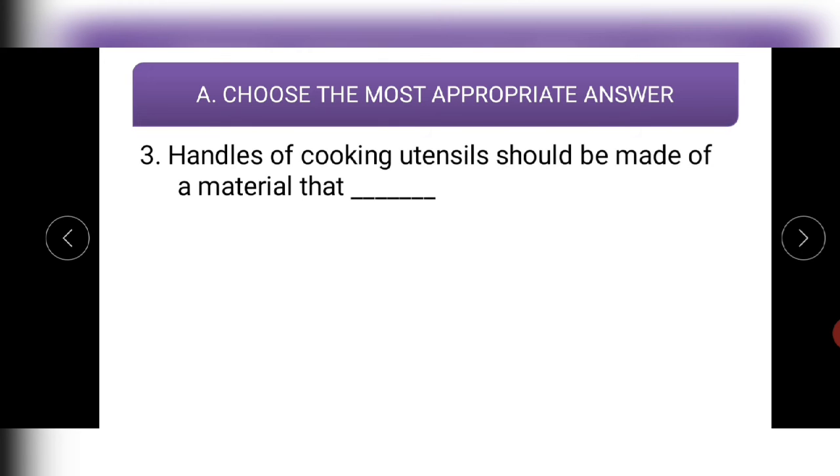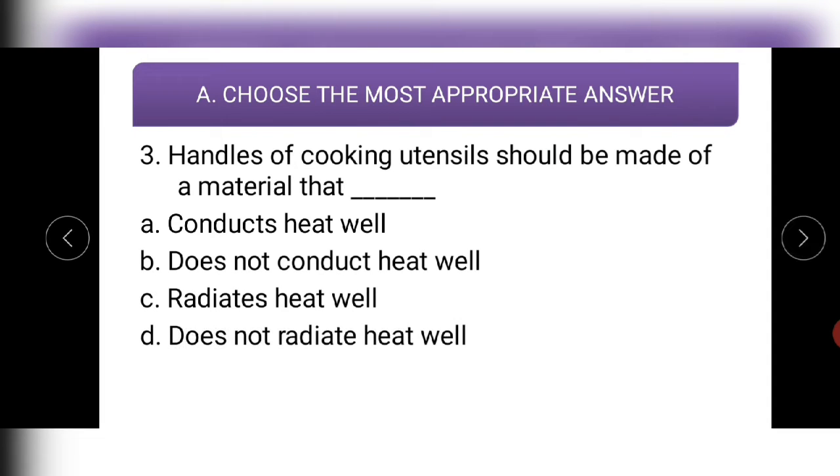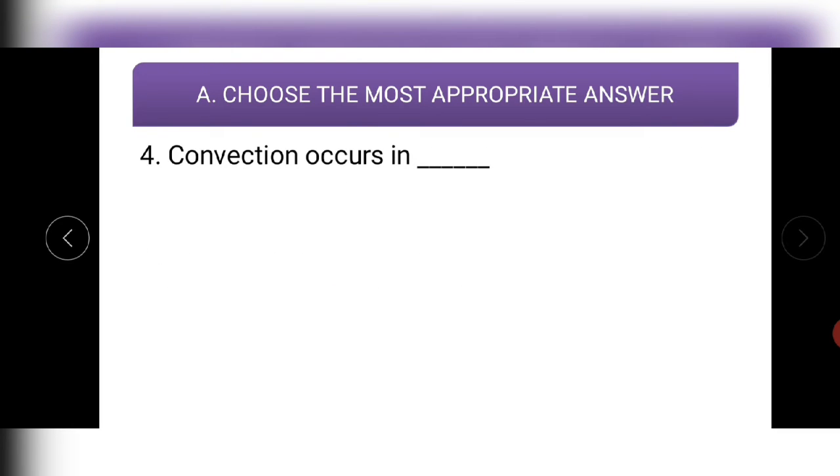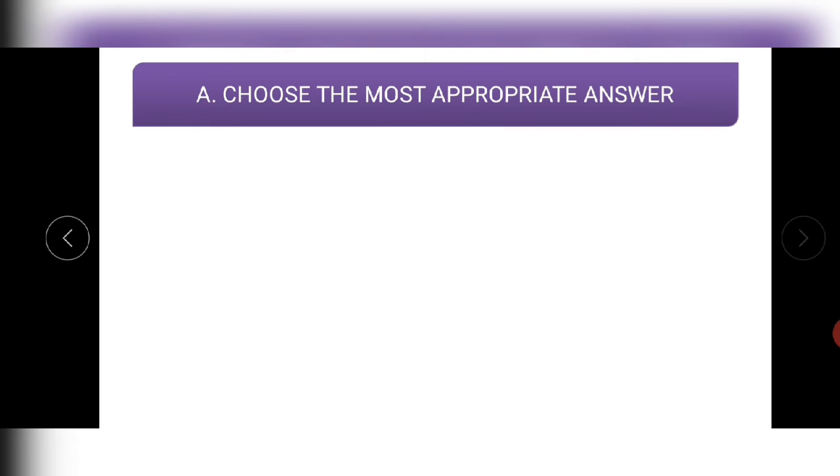Third question. Handles of cooking utensils should be made of materials that conduct heat well, do not conduct heat well, radiate heat well, do not radiate heat well. So the correct option is does not conduct heat well. Next question. Convection occurs in solids only, liquids only, gases only, liquids and gases only. What do you think is the correct answer? Convection applies to all kinds of fluids, so it should apply to liquids and gases both. So liquids and gases is the correct answer.